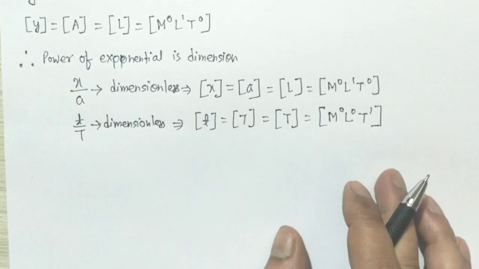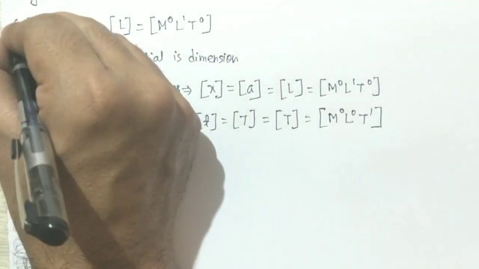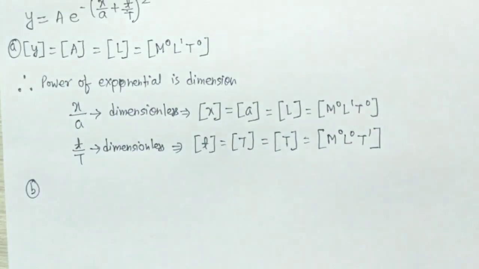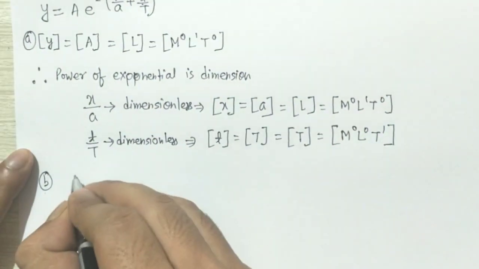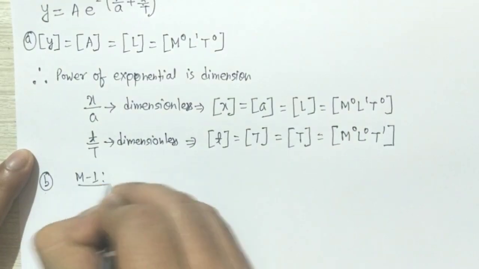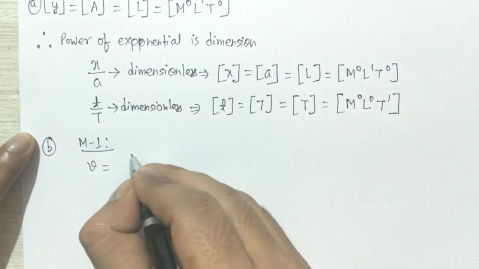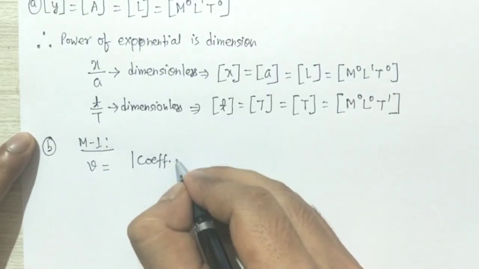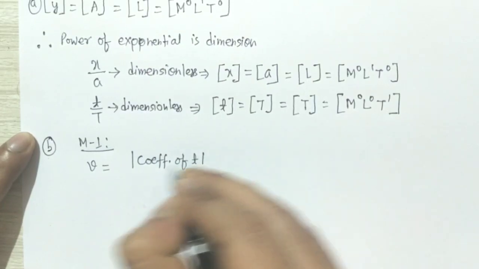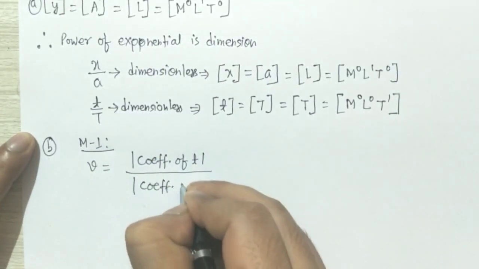Now in the B part of the question, they are asking the wave speed. For finding wave speed, we have two different methods. First see method 1. Wave speed is equal to the modulus of the coefficient of time divided by the modulus of the coefficient of x.